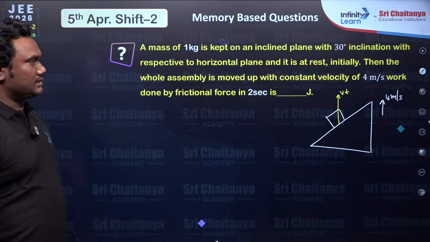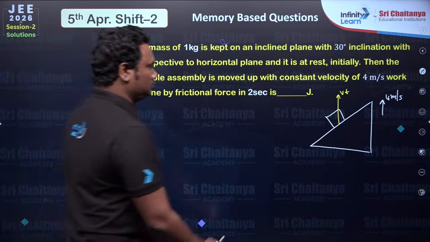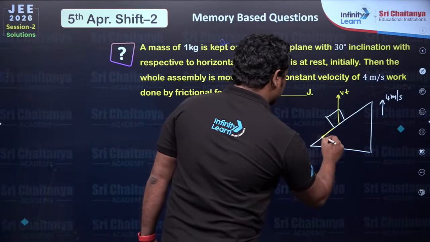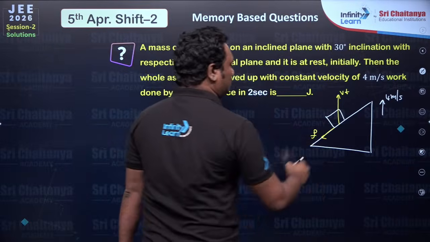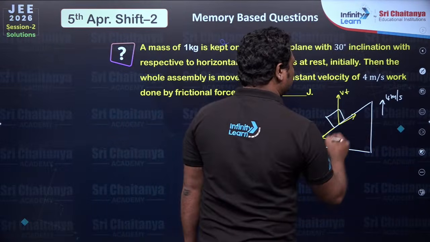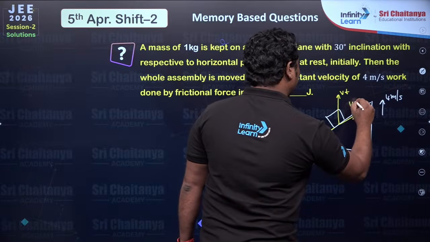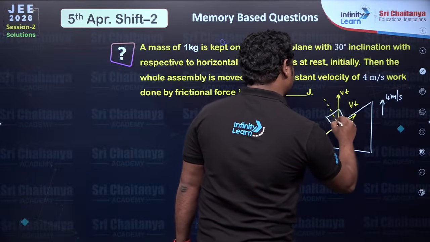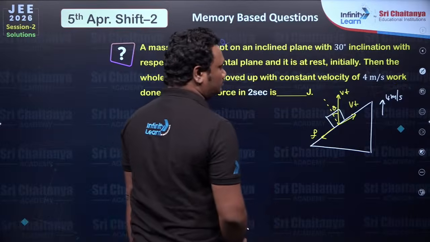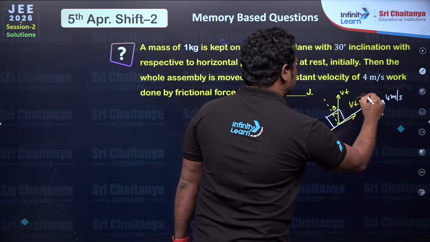This is distance. So this is your friction. So this will be your Vt. This will become theta. Vt sin theta.